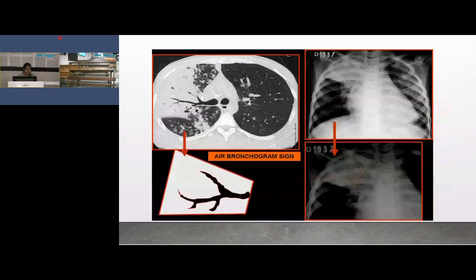Then these CT findings show consolidation with air bronchogram, which is a sign of pneumonia. But CT is not routinely advised in all patients; only in complicated patients it is advised.